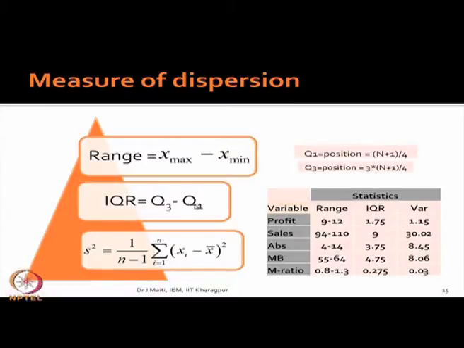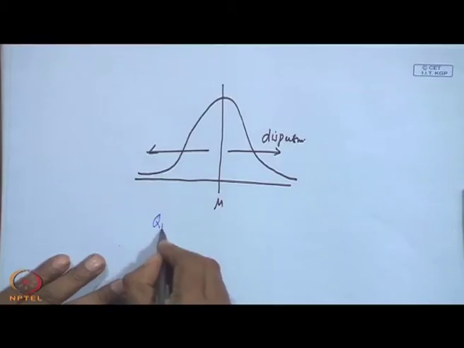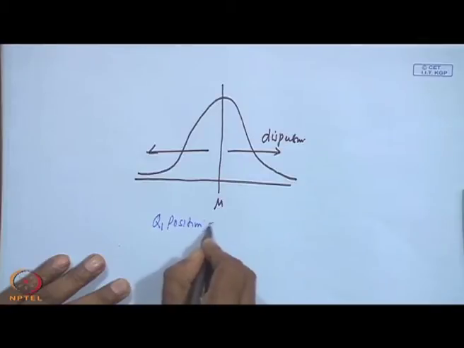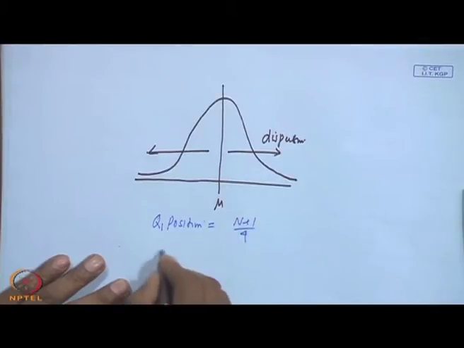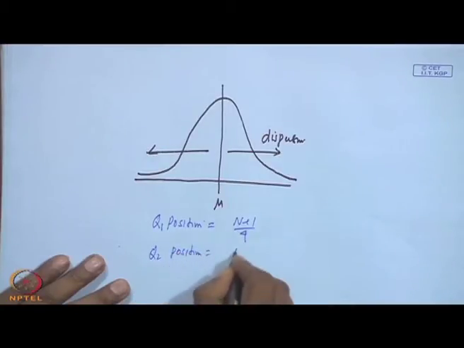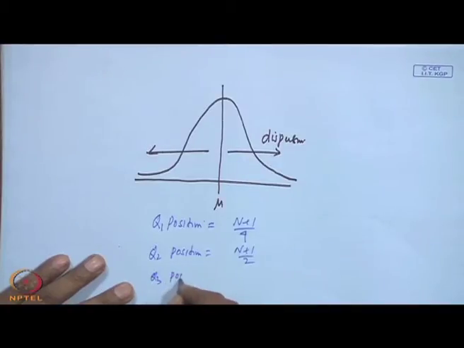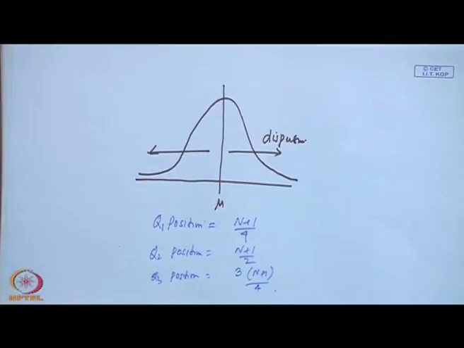First quartile position, Q1 position, is n plus 1 by 4, then Q2 position is the median, which is n plus 1 by 2, and Q3 position, that is the third quartile, is 3 into n plus 1 by 4. So, all those position values you have to find out, and then appropriately you have to manipulate the data.